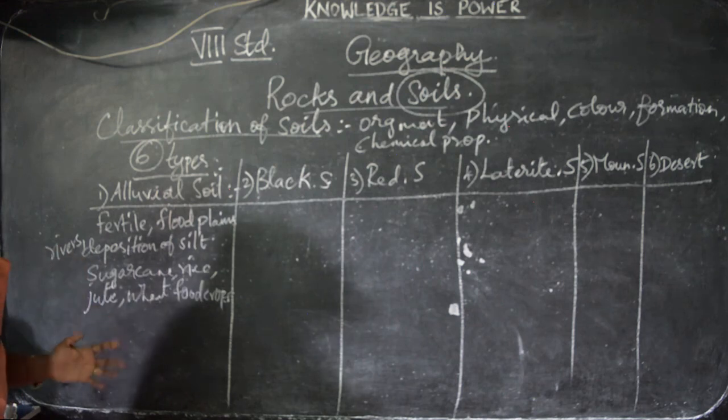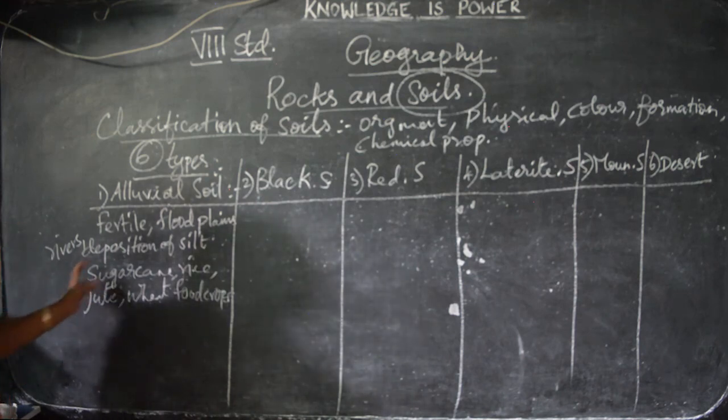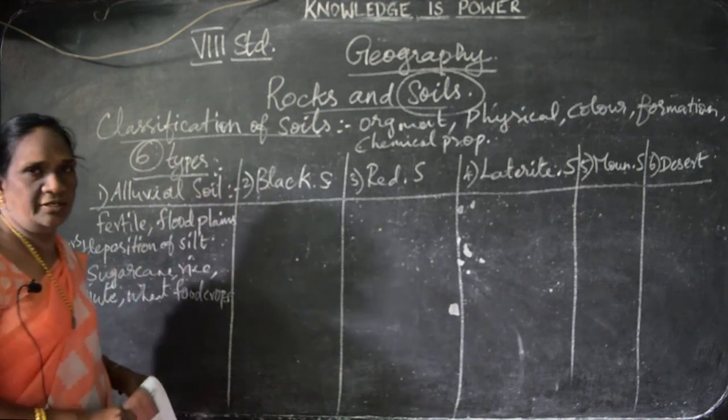These alluvial soils are very useful for the cultivation of sugarcane, rice, jute, wheat and food crops. Shall we go to the next one, that is black soil, okay.